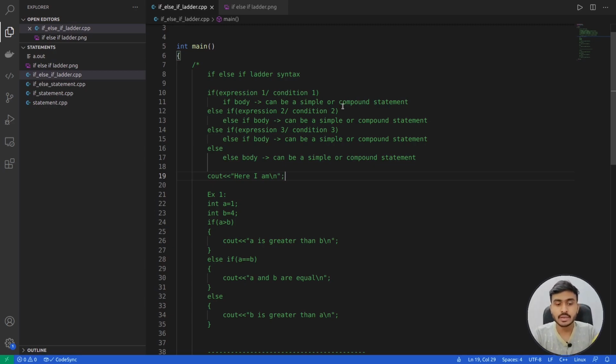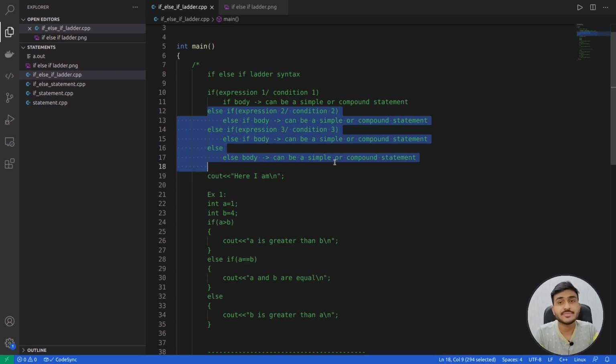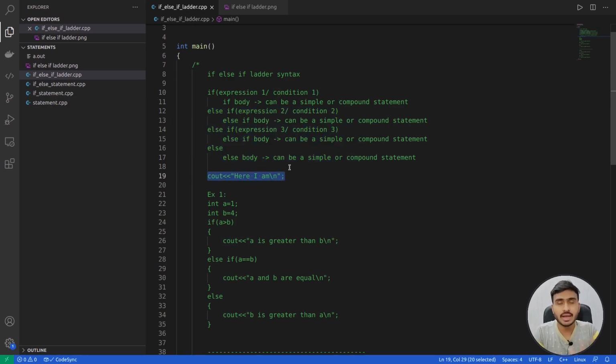So what is going to happen? Once the if body gets executed, after that this statement will be executed directly. So this entire thing will be skipped. Once the condition of the if statement is true, the if body will execute, and after that we are not going to look at the conditions of other else if statements, or go into the else. After this we'll directly execute the line after the if else if ladder.